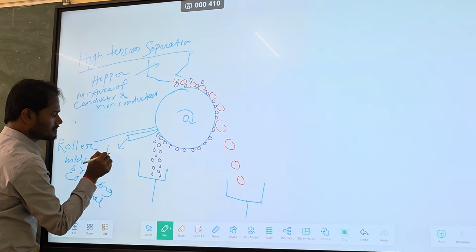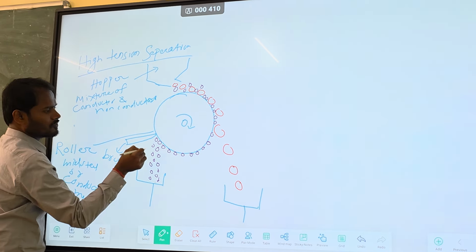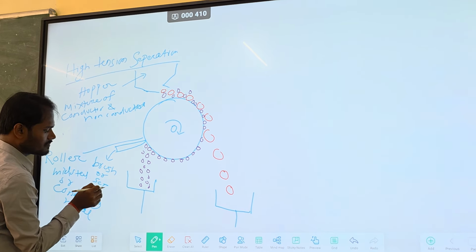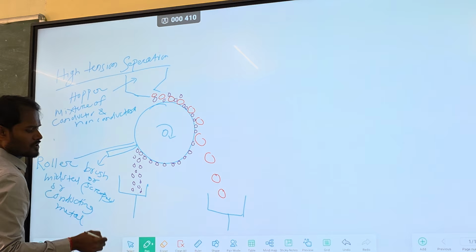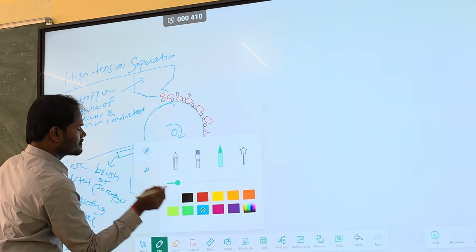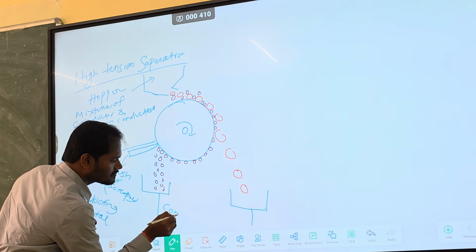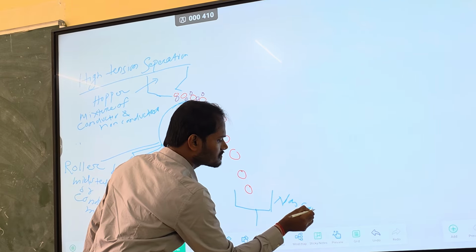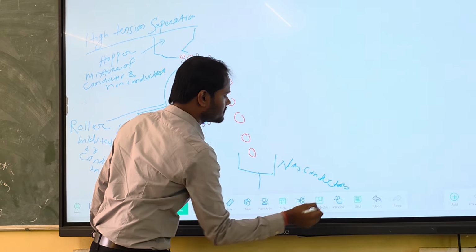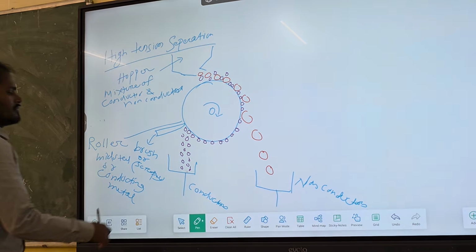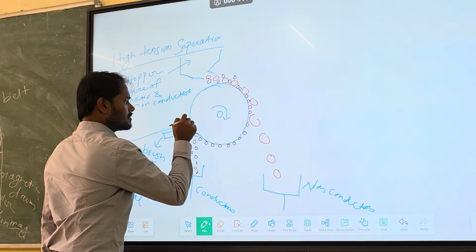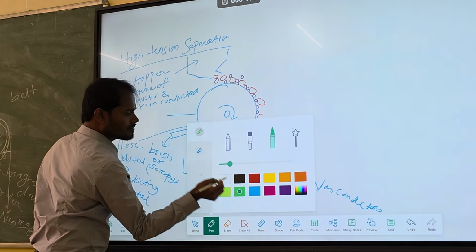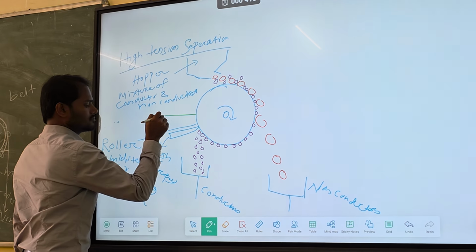This is your brush, or scraper, whatever you can say. So this is basically your conductor. So these are the non-conductors.